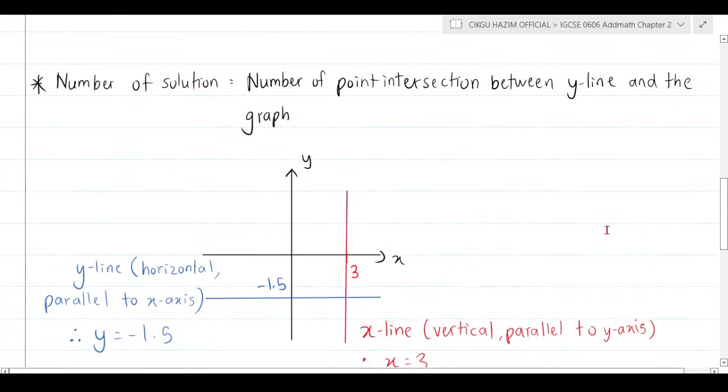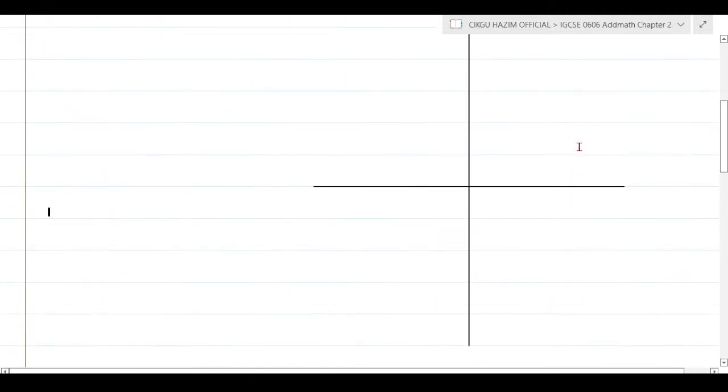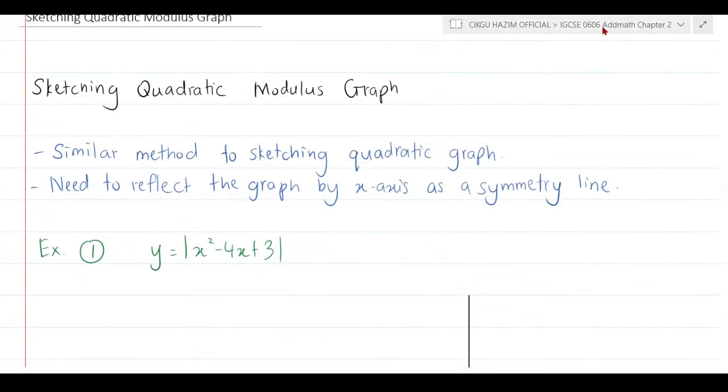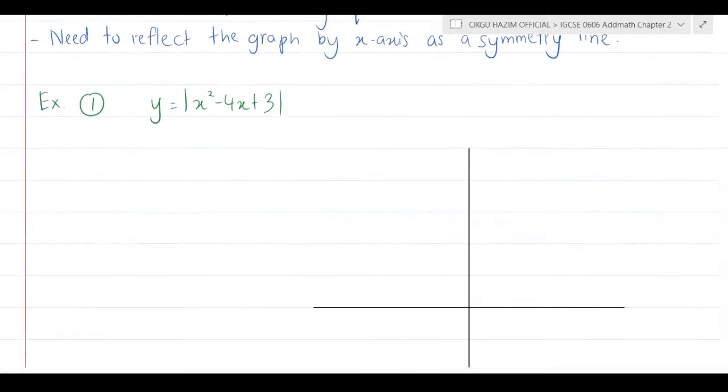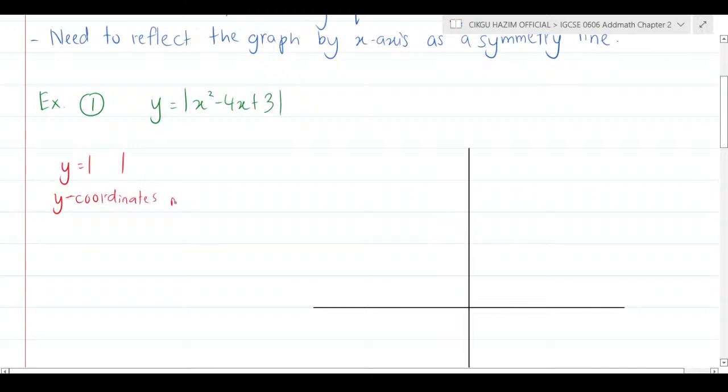Where did I put it? All right, I did not put it here, but that's fine. What I need you to understand here is y equal to modulus. When y equals a modulus, what does it mean? The y coordinate must be all positive.